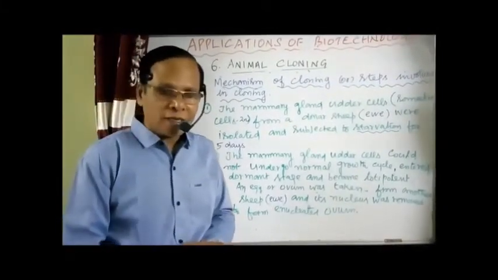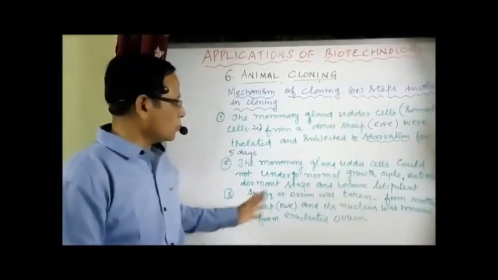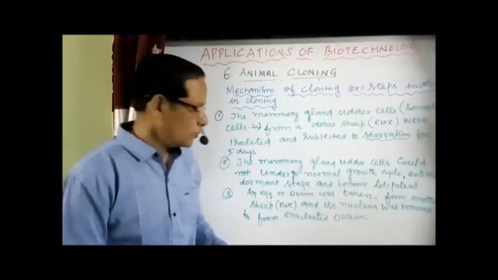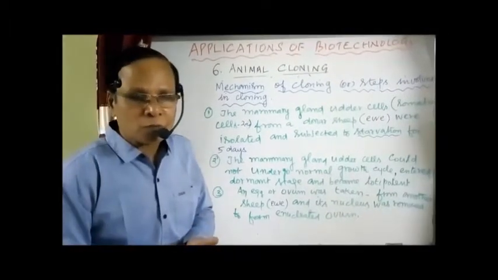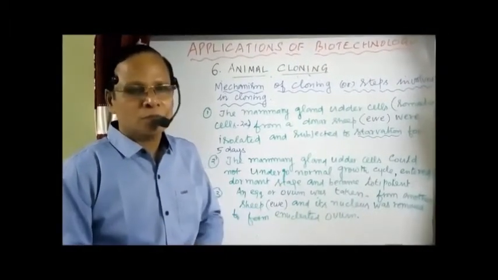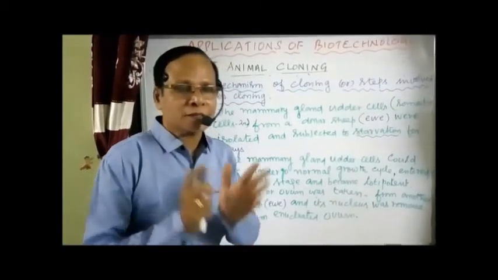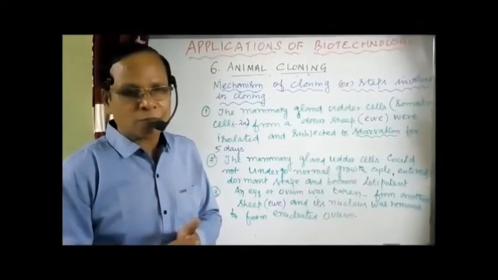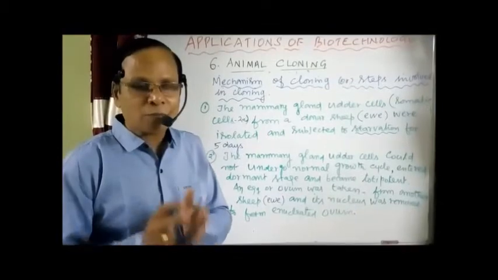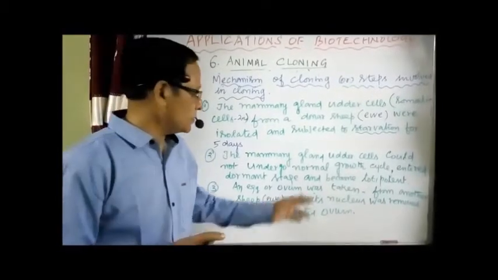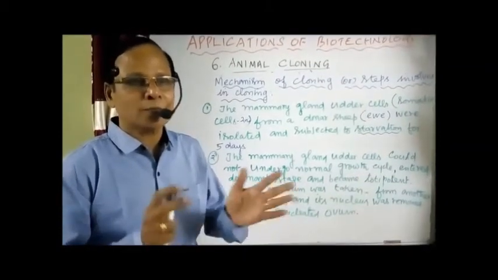I mentioned already we need another cell, the egg cell. An egg or ovum was taken from another female sheep, and its nucleus was removed by a process of enucleation. So now we get an enucleated egg cell, a cell with cytoplasm but without a nucleus. The previous somatic cell provides a diploid nucleus. Now the egg, where the nucleus has been removed, provides the cytoplasm with the factors for further development.